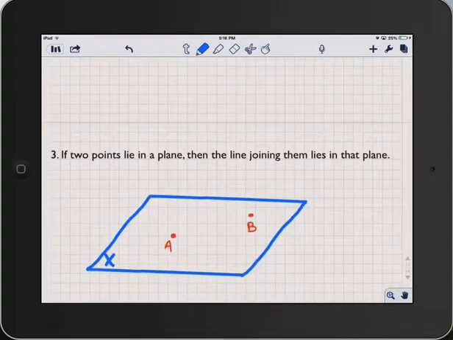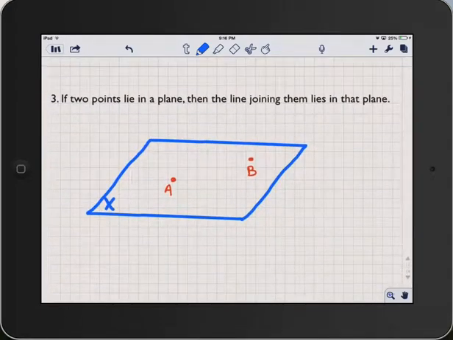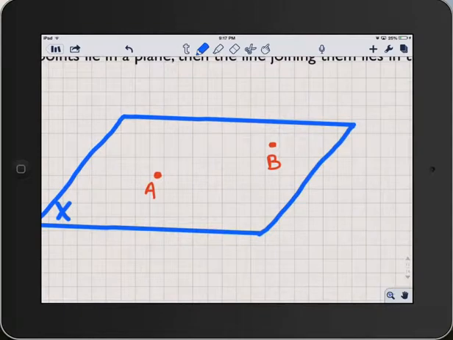Next postulate. If two points lie in a plane, then the line joining them lies in that plane. So if we had 2 points on the floor of the classroom, then we tried to draw line AB, it is also going to be on the floor of the classroom.